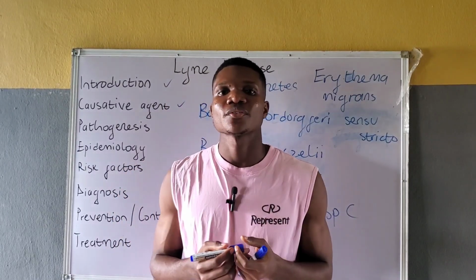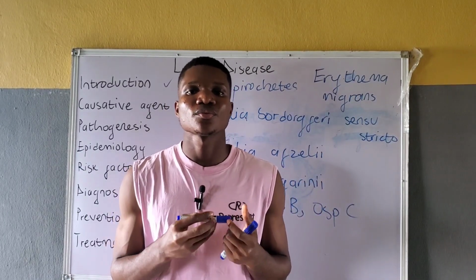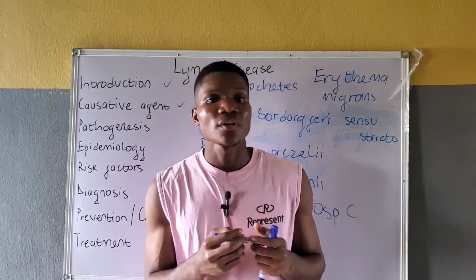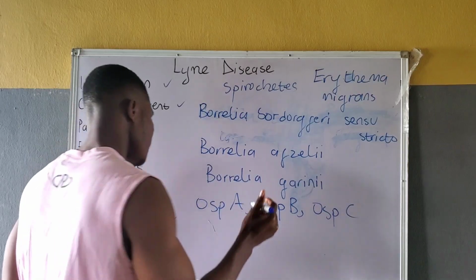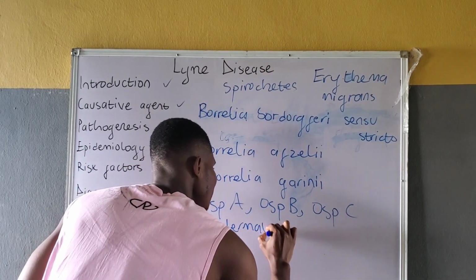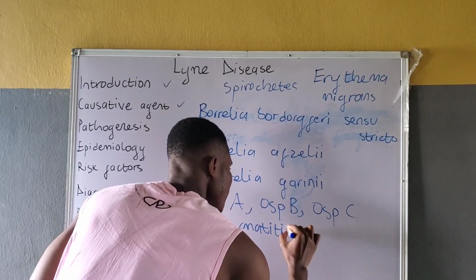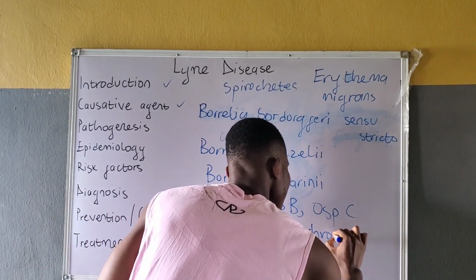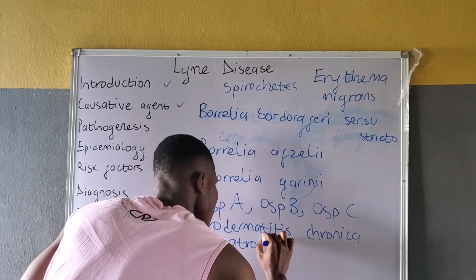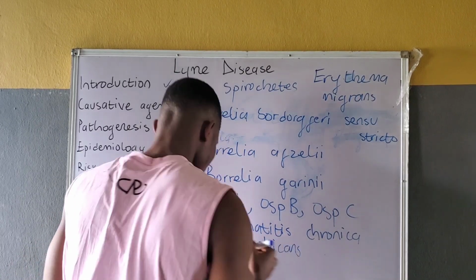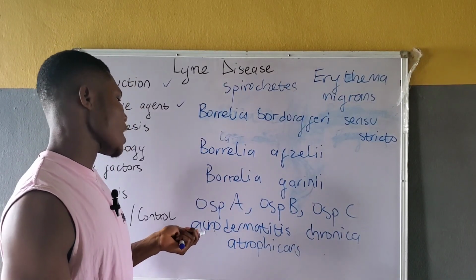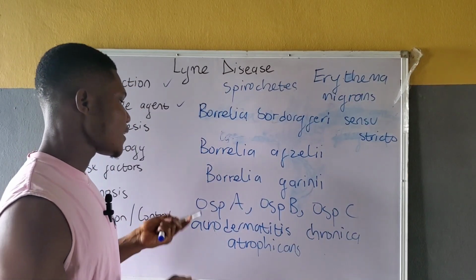Chronic infection can also occur, leading to Lyme arthritis, neuroborreliosis, and a condition referred to as acrodermatitis chronica atrophicans.